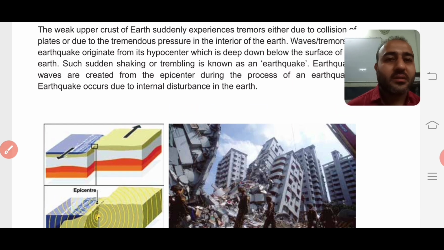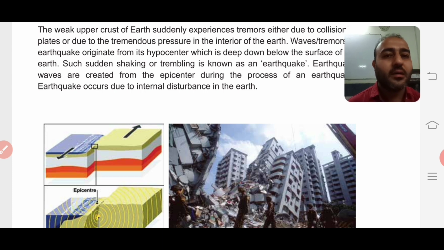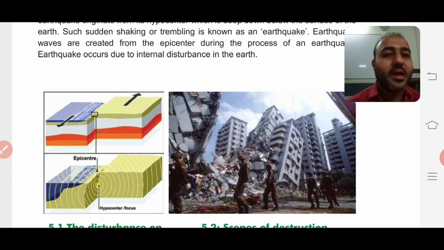Waves or tremors of an earthquake originate from its hypocenter, which is deep below the surface of the earth. Such sudden shaking or trembling is known as an earthquake. Earthquake waves are created from the epicenter.